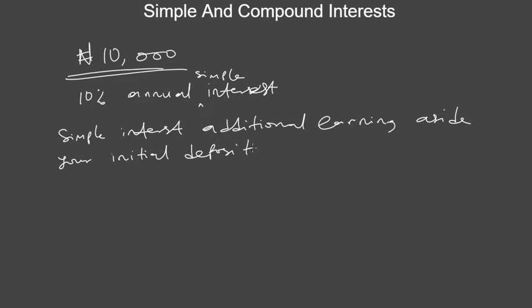So what do we call the initial deposit? That's this 10,000 naira. We call this 10,000 naira the principal. So that is the technical name given to the initial deposit. Then the extra earning is what is known as the interest, right? But this interest could be simple or compound. So I'm going to talk about the difference later on, but now I'm going to talk in terms of simple interest.